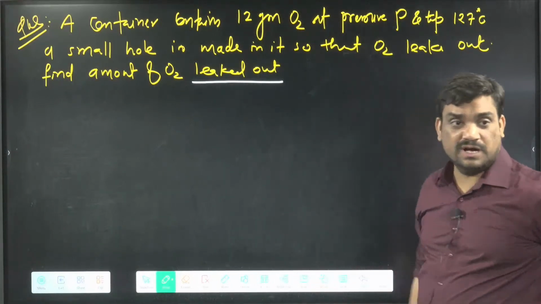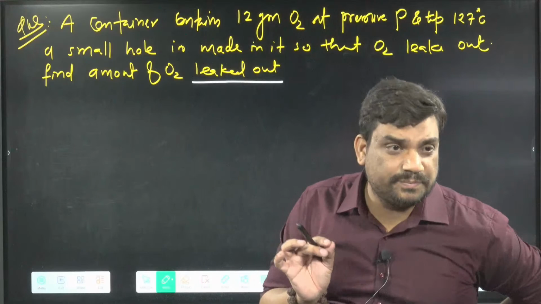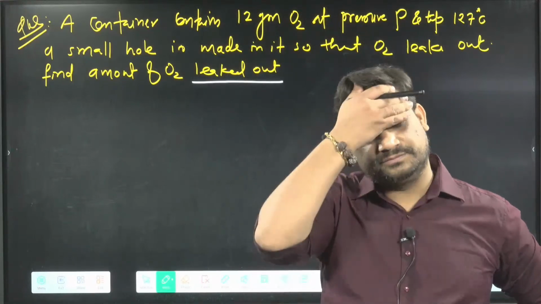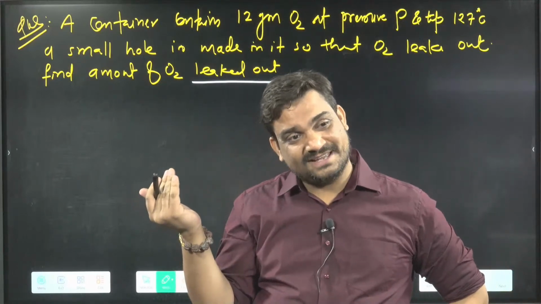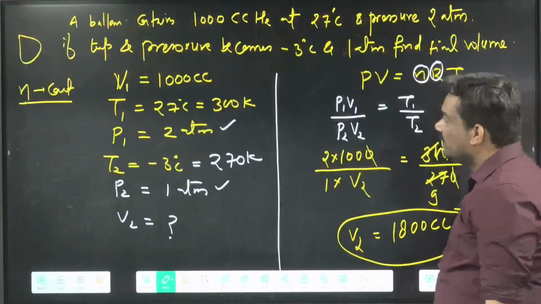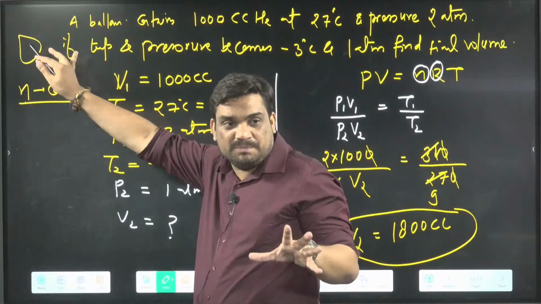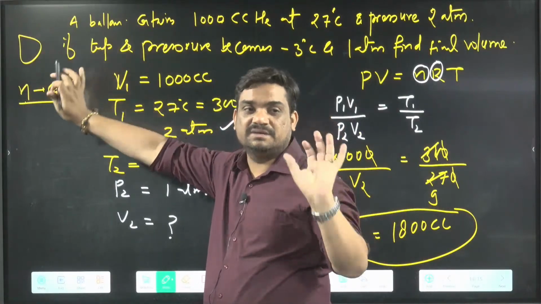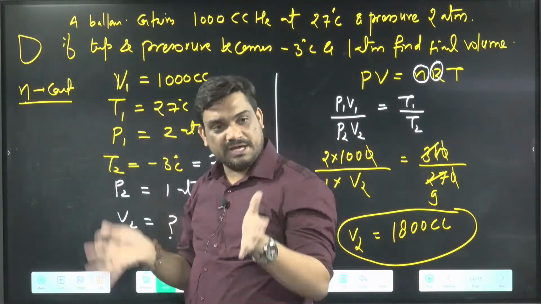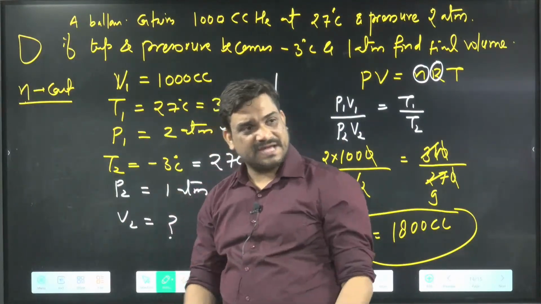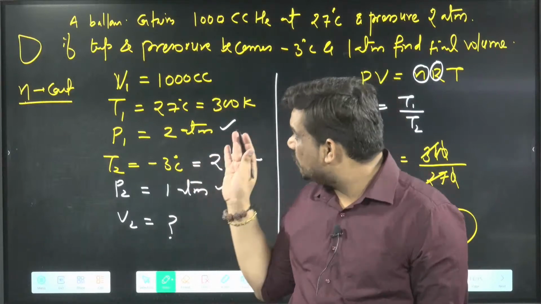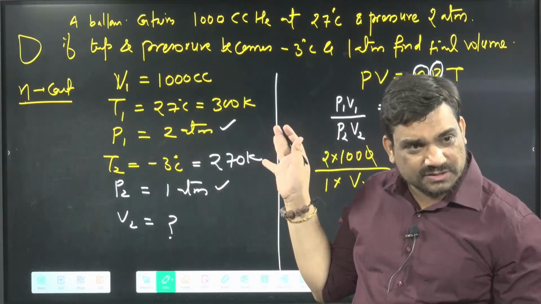In the previous question, if the balloon is there and I do not burst the balloon wall, whatever gas is there will remain the same. If the gas is the same, then the moles will not change.